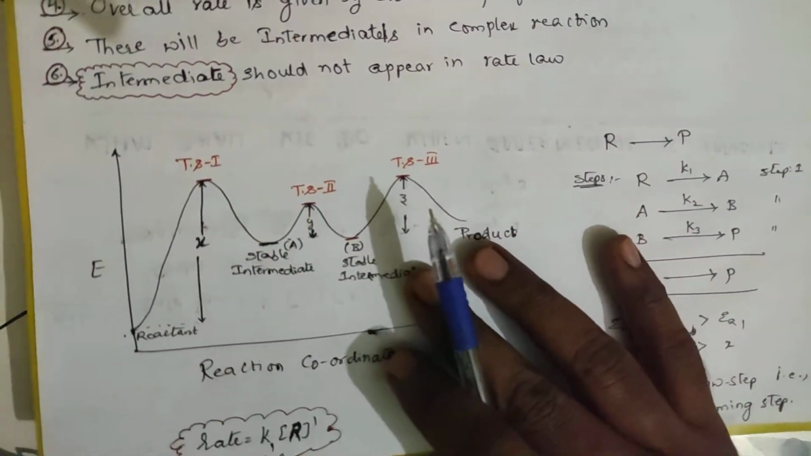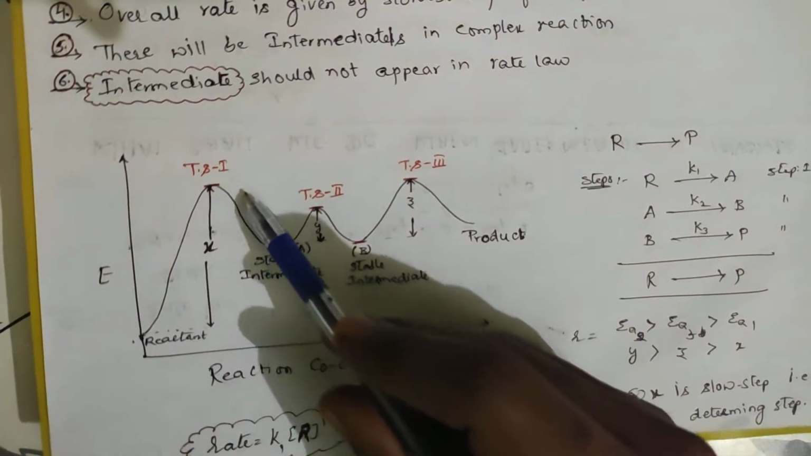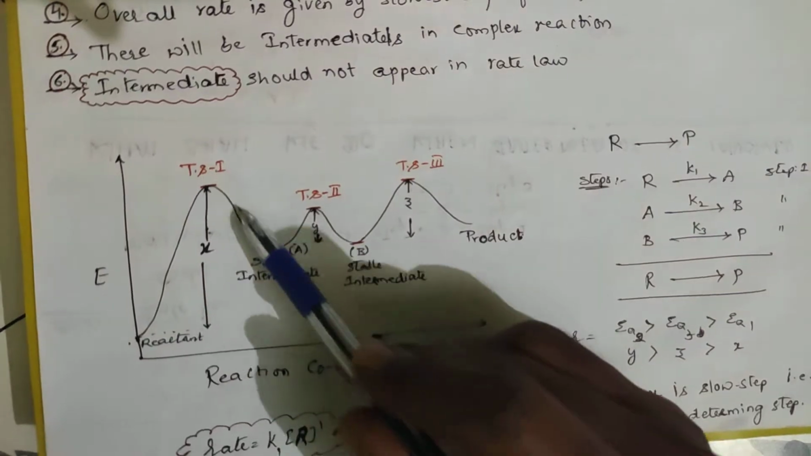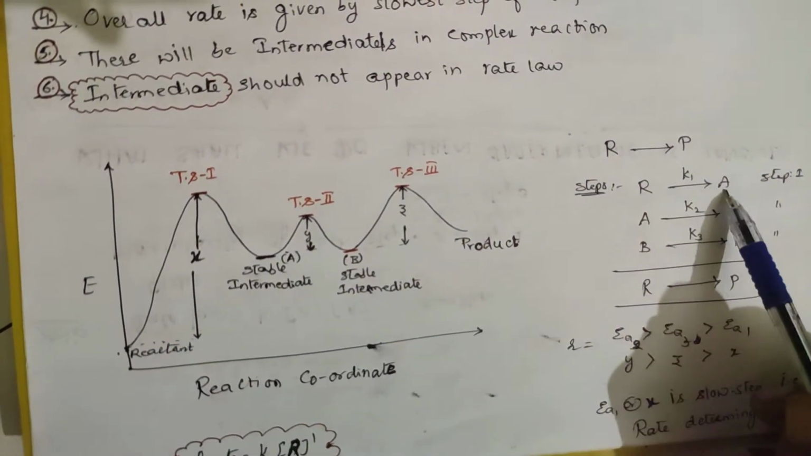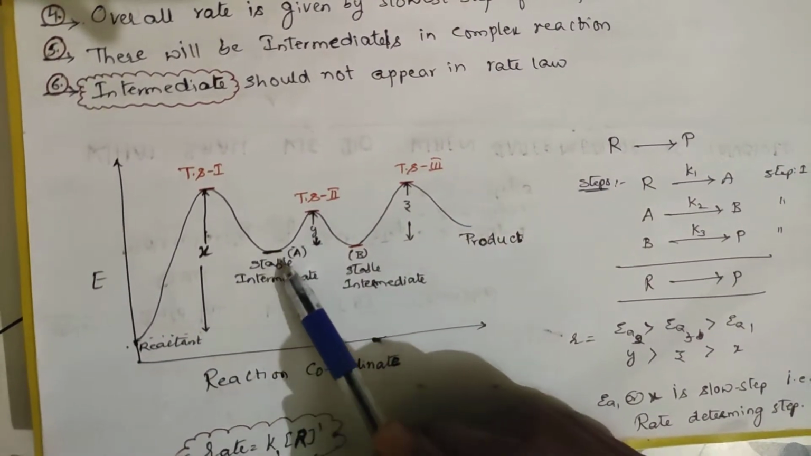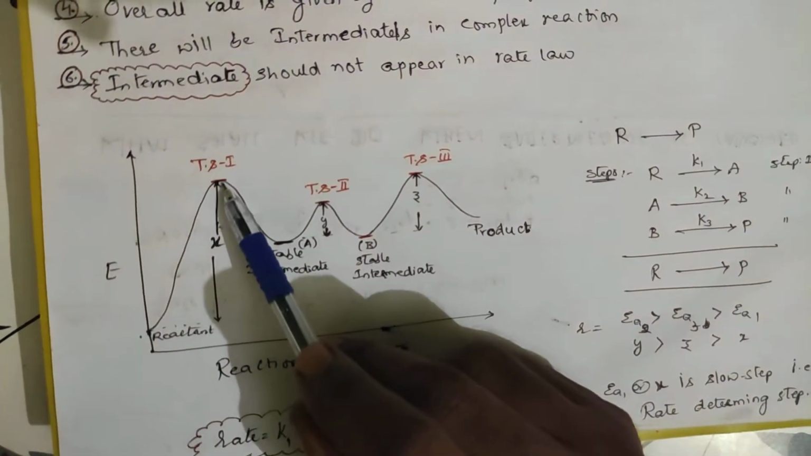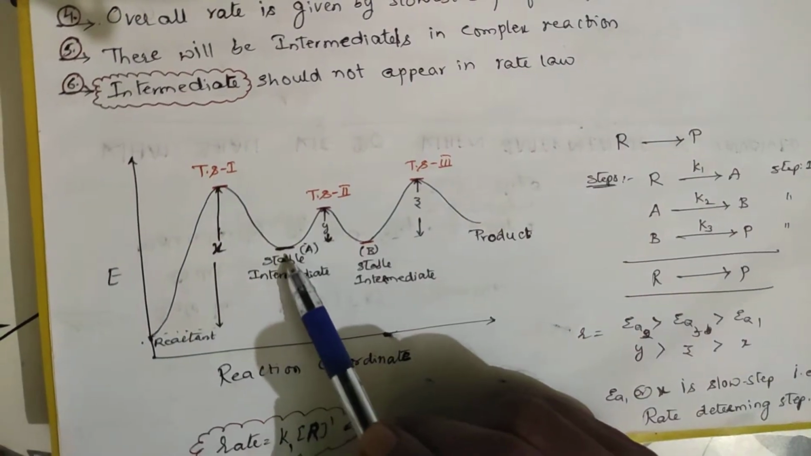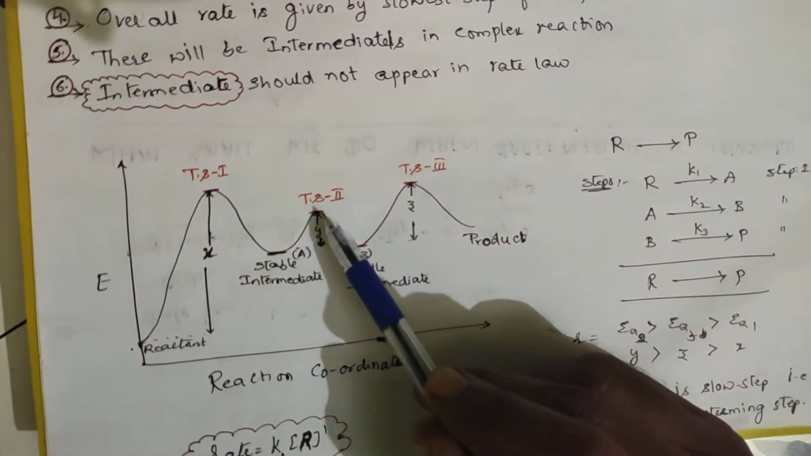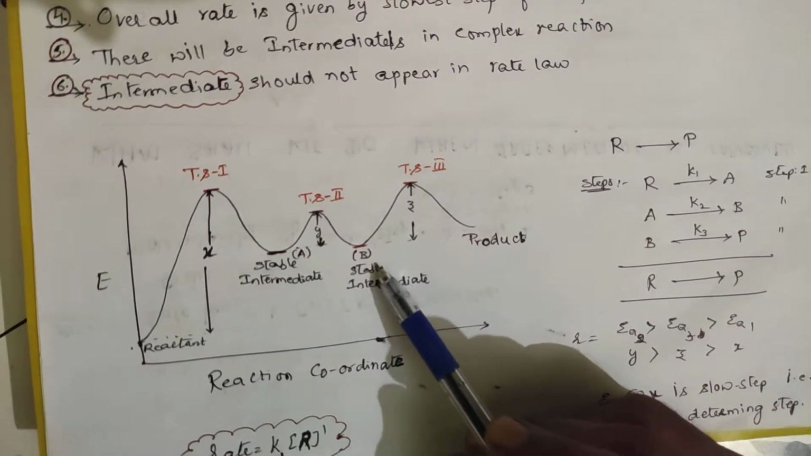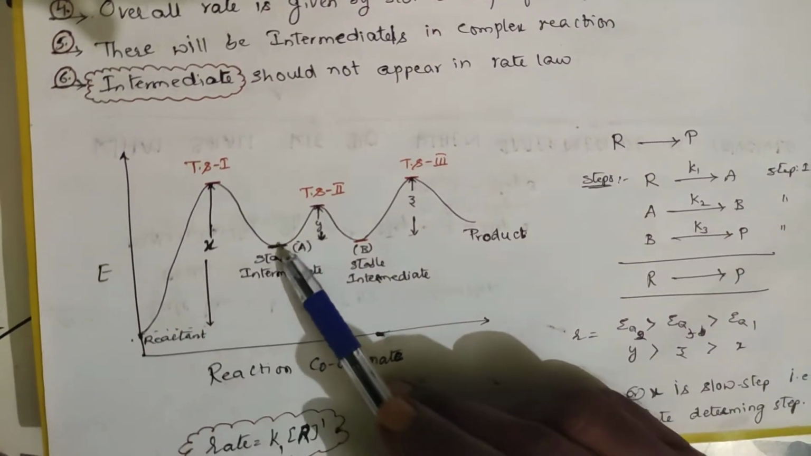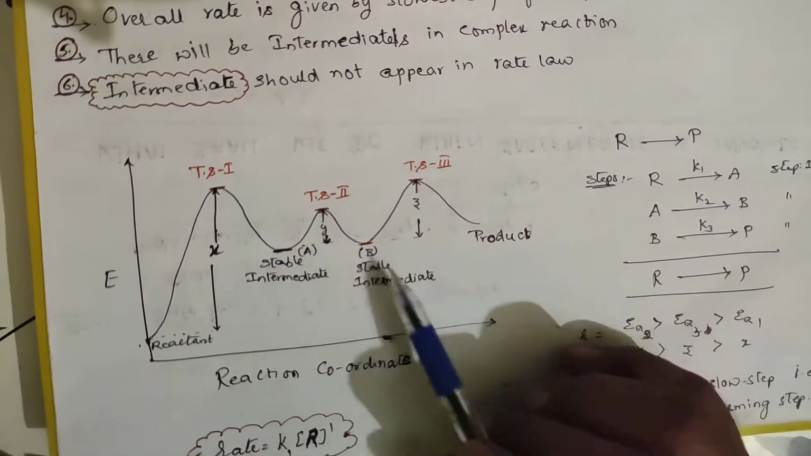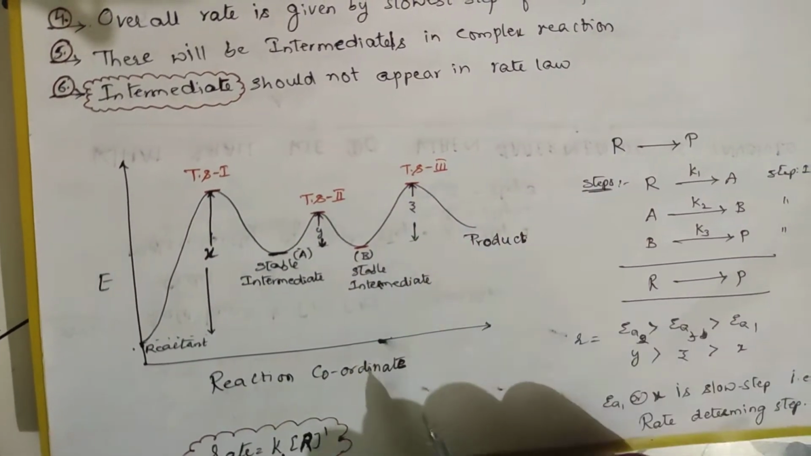See, what I am doing is drawing the graph for this. After crossing one transition state, the reactant has been converted to A. So this is a stable intermediate, and this peak is called the transition state. So this is transition state 1. After reaching transition state 2, it has been converted to one more stable intermediate, B. So A has been converted from here to here, it is B after crossing transition state 2, and B has been converted to product after crossing transition state 3.